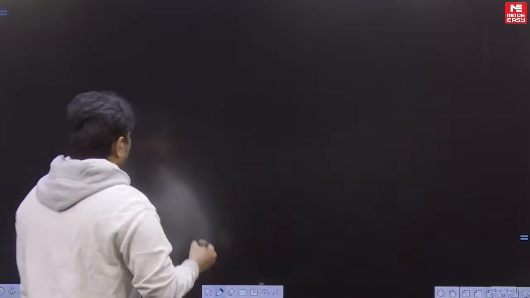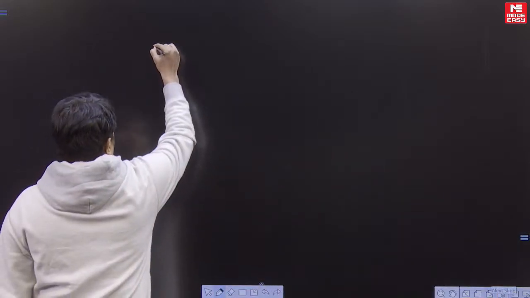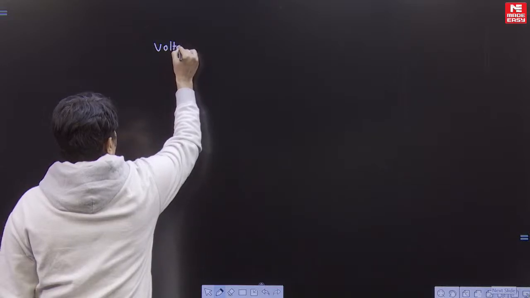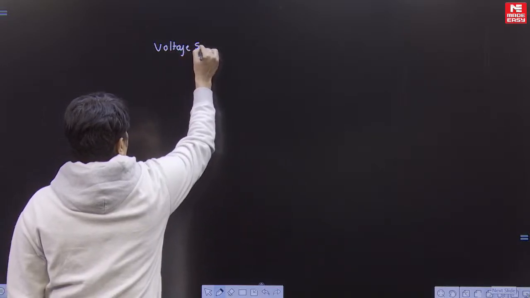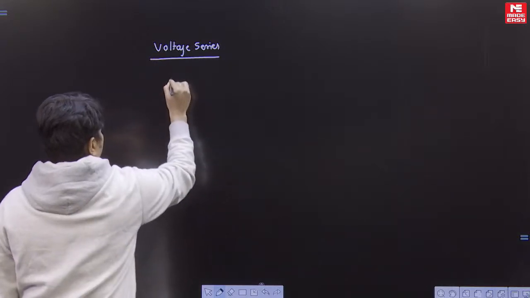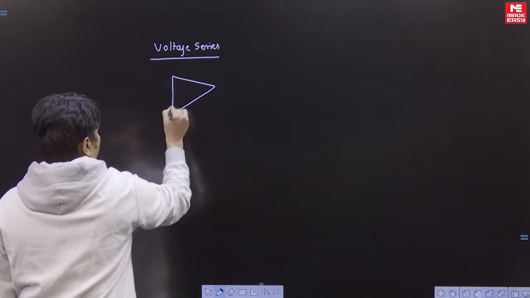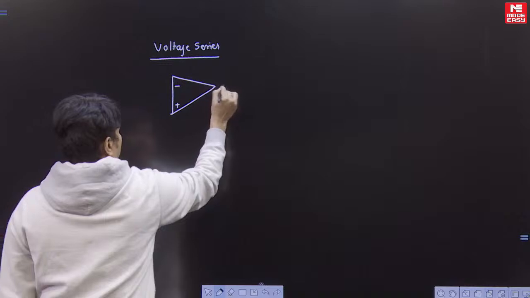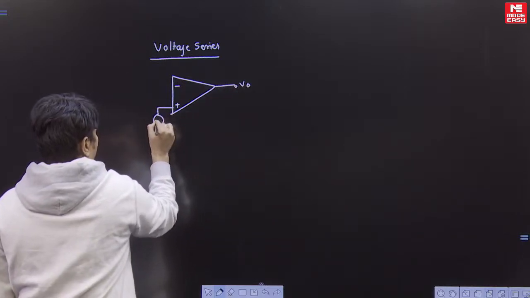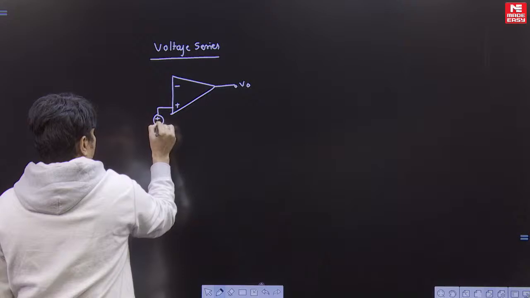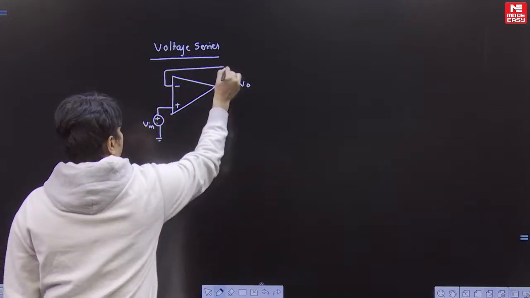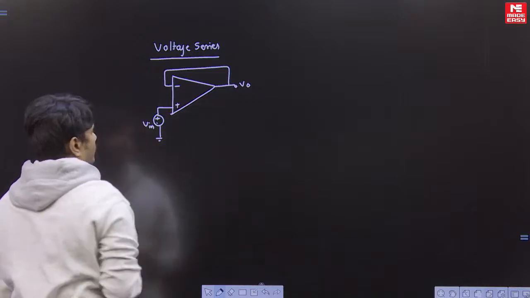Let's see the analysis one time. So it's a voltage series. First you have to confirm that it's a voltage series circuit. Why? Because the op amp has a negative feedback, taking the output V0. The positive side is given the input, and it's connected with a negative feedback. So it's a voltage series topology.